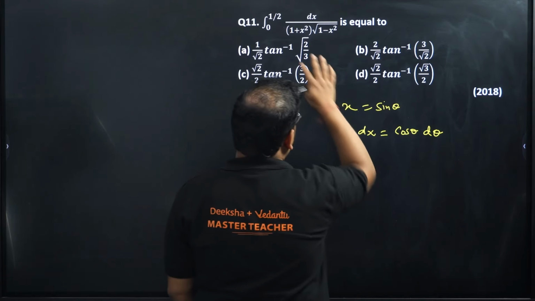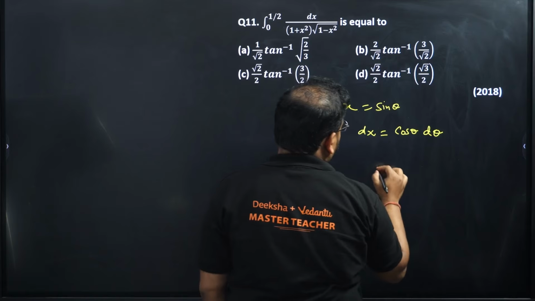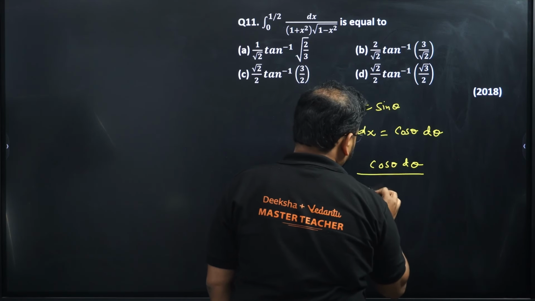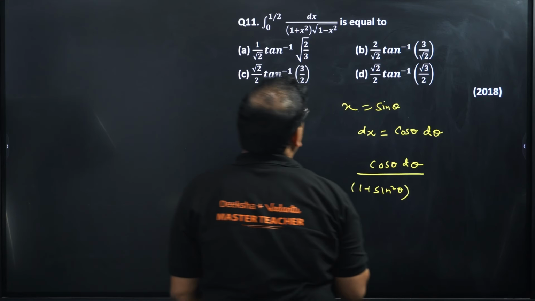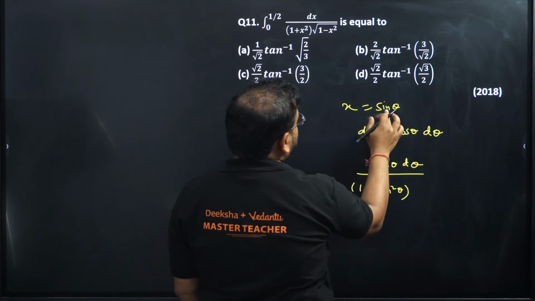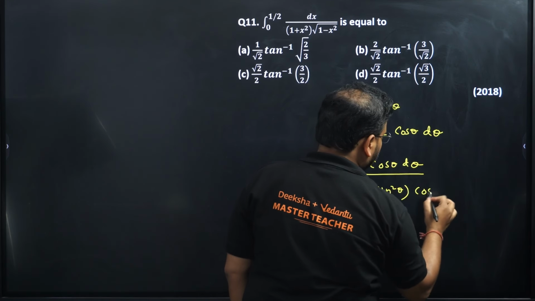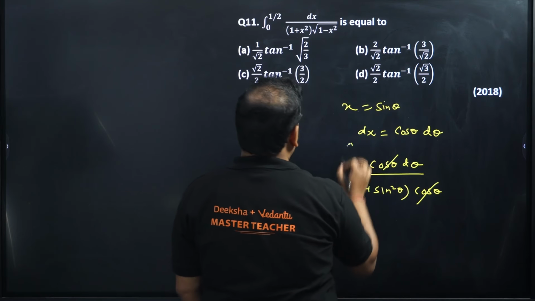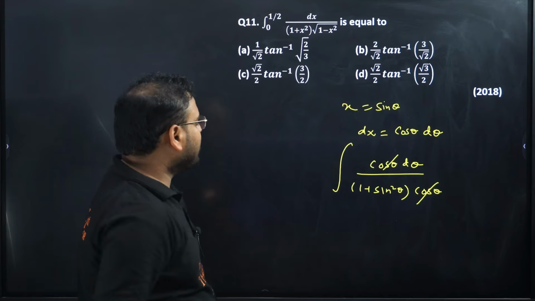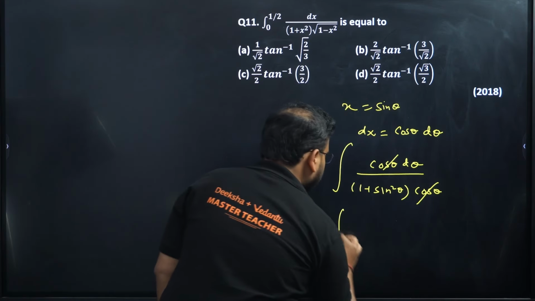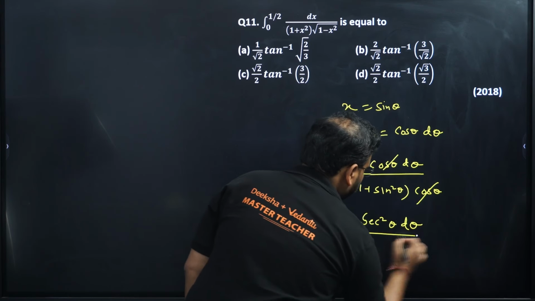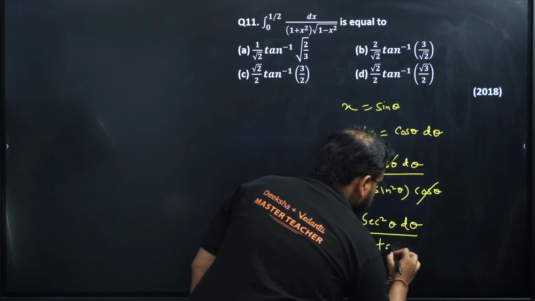Now substitute over here. Forget about the limits right now. I'll get cos theta d theta upon 1 plus sine square theta, and this will be what? 1 minus sine square will become cos square. The root will become simply cos theta. So cancel. The integration is over here. Now do one thing. Divide everything by cos square. Let's try this. I'll get what? This will have sec square theta d theta, and over here I'll have